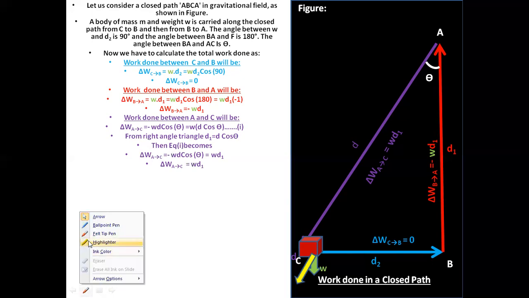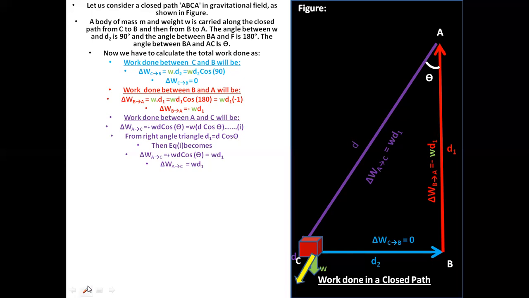Let's put net positive over here, so that there's no confusion. Although it is moving in downward direction, the direction has a negative sign. This is positive, as well as this point is also positive. So in this case, we can say that the work done from A to C is given by WD1.